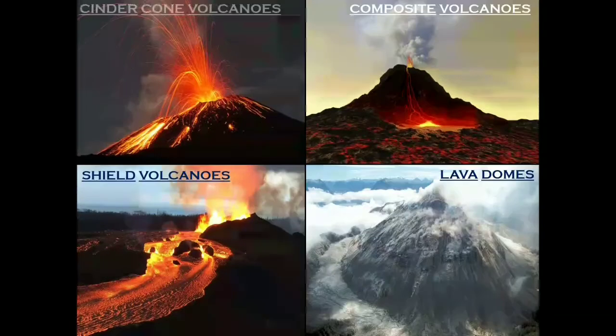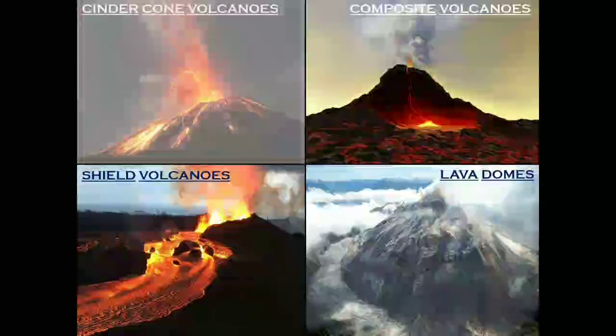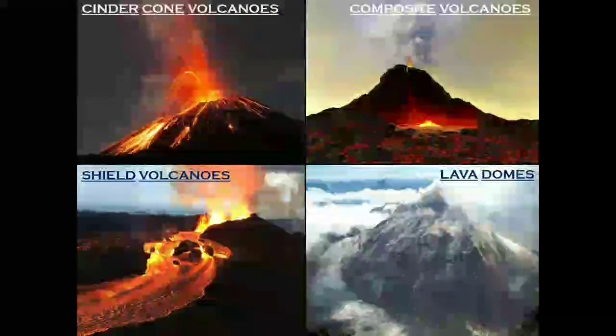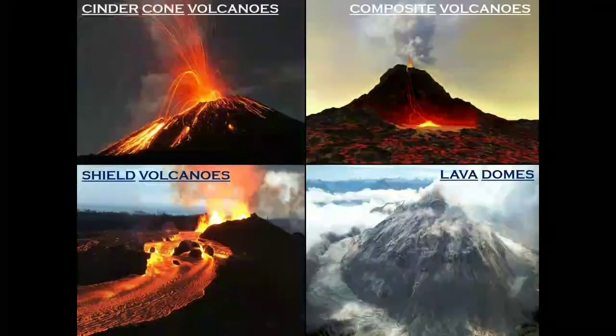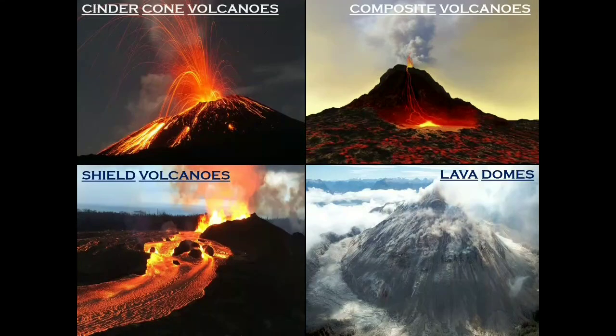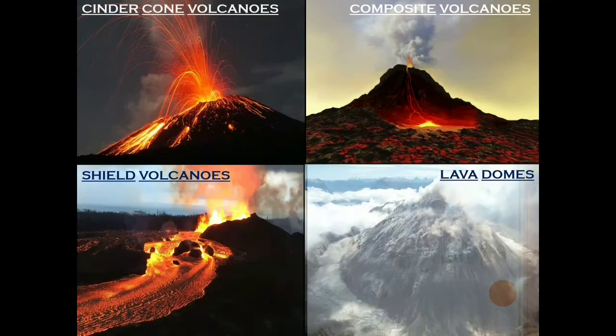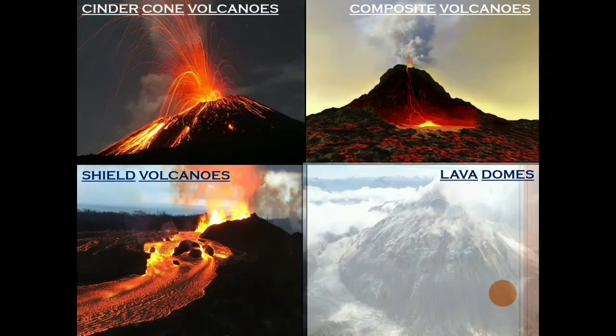See here, the first picture shows the cinder cone volcanoes. I have shown all four types here so that you can easily recognize them and understand the difference between the different types of volcanoes. So the first one shows cinder cone volcanoes, the second shows composite volcanoes, the third shows shield volcanoes, and the fourth one shows lava dome volcanoes.